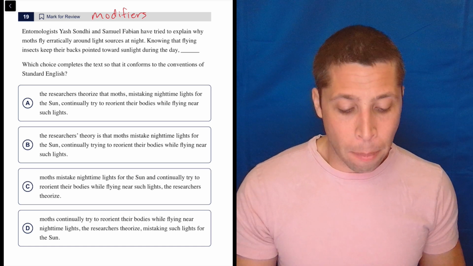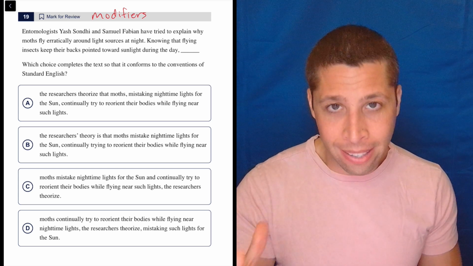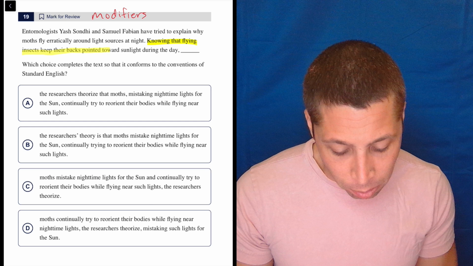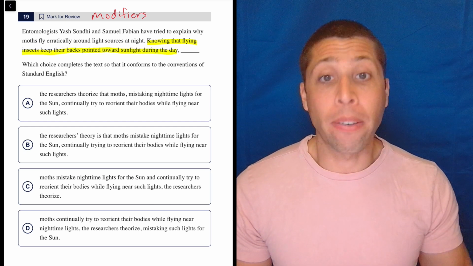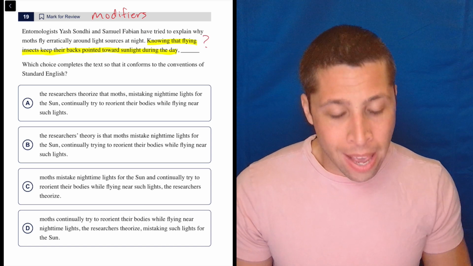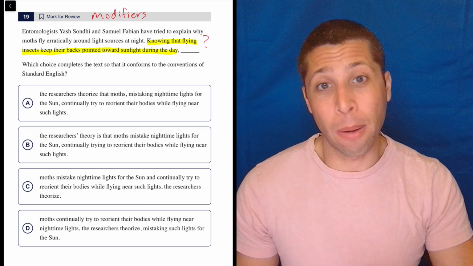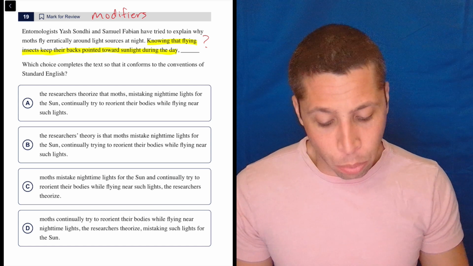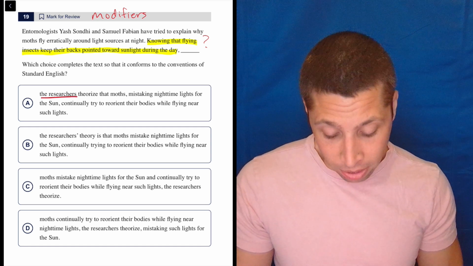Now the rule is a modifier is going to be some sort of intro clause usually that kind of ends in a comma. And we clearly have one here. Knowing that flying insects keep their backs pointed towards sunlight during the day, well, that modifier is modifying something. It's describing something. And so we want to turn this into a question. And the answer to that question has got to be like the first thing that comes after that comma. So who knows that flying insects keep their backs pointed towards sunlight during the day? The researchers could know. That makes sense. So that could be it.